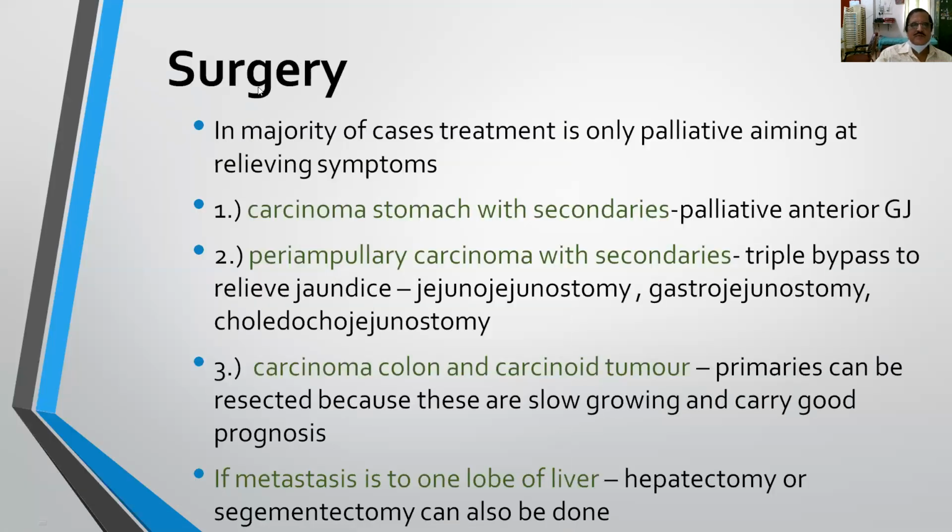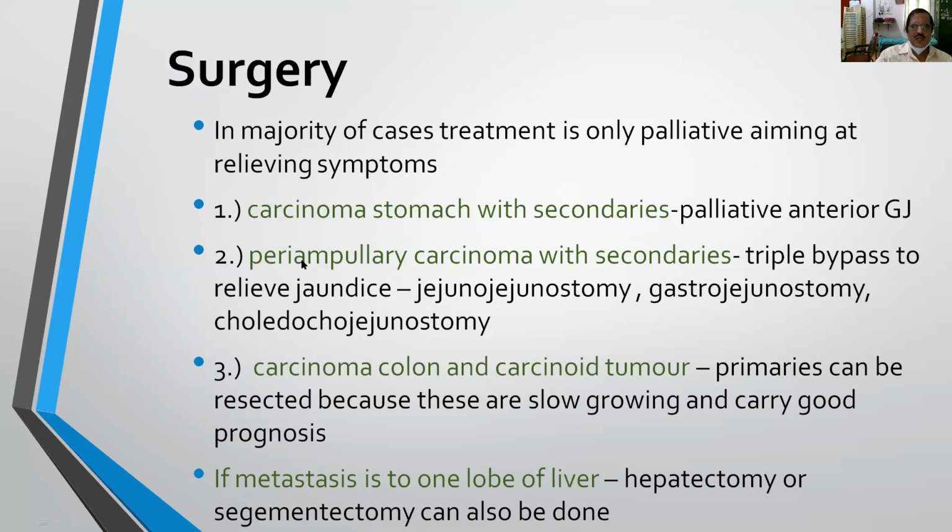Number one is surgery. In majority of the cases, the treatment is only palliative, aiming at relieving symptoms. Because here already there is primary with multiple secondaries in the liver, so most of the treatment is aimed only as a palliative measure for relief of the symptoms. For example, number one, in case of carcinoma stomach with multiple secondaries in the liver, we can do only palliative anterior GJ. So we should not do posterior GJ because again it will get infiltrated because of the dependent position of the tumor. So always go for anterior GJ.